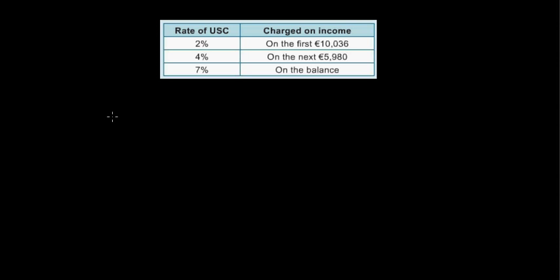So that's 0.02, or 2 over 100, multiplied by 10,036. That gives us 200 euros and 72 cents. So that's the first amount. So on the amount, 10,036, that they've earned, we've got to pay 2%.